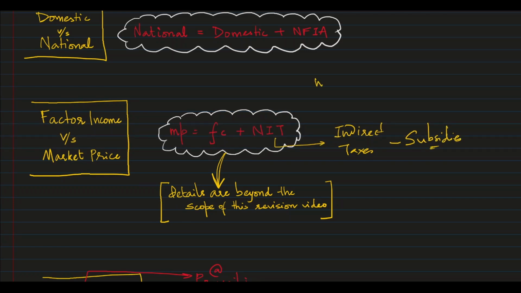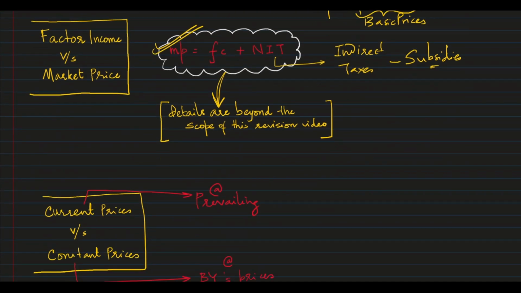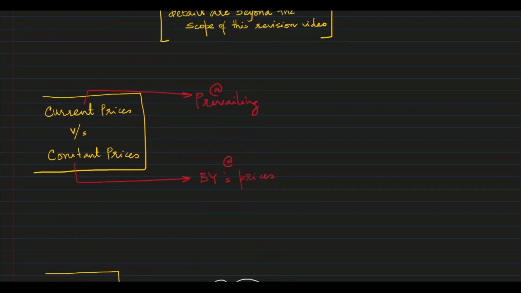The market price is equal to factor cost plus the net production taxes, plus the net indirect taxes, but we will not go into that. Just remember, market price is equal to factor cost plus net indirect taxes. That's it for now. The next relation is about the current prices and the constant prices.